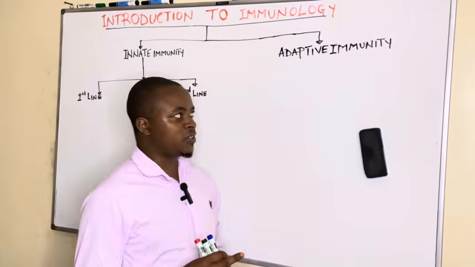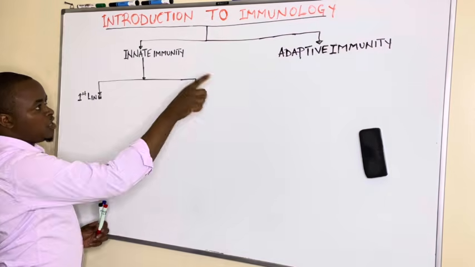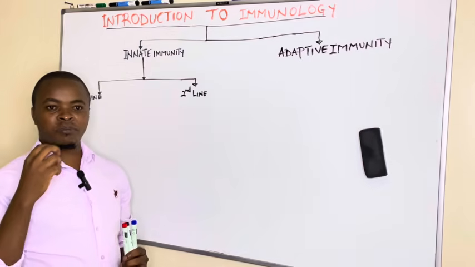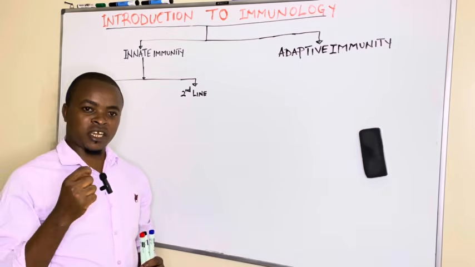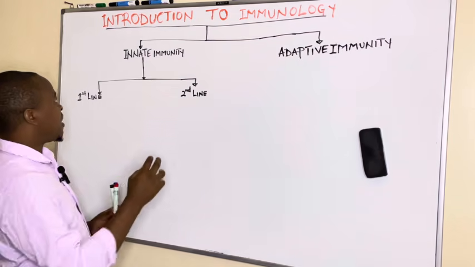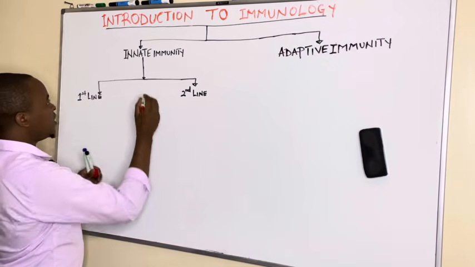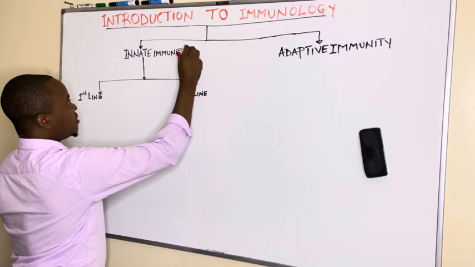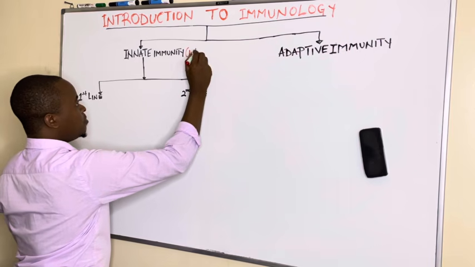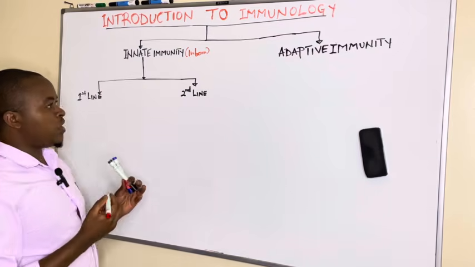And this immune system is divided into two, whereby the defense of the body against pathogenic microorganisms or anything foreign is divided into innate and adaptive. Innate, you can call it inborn. It is naturally occurring, so you are born with it.